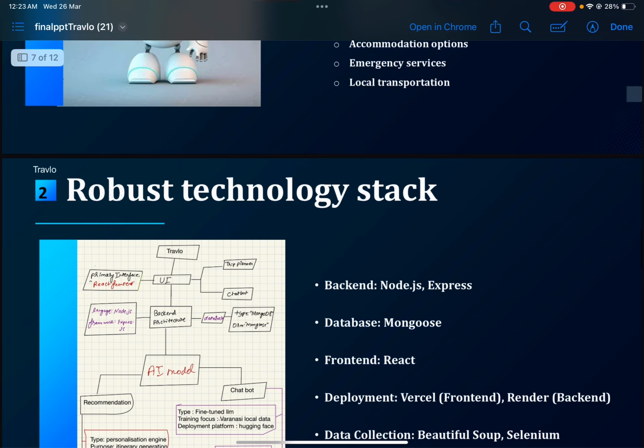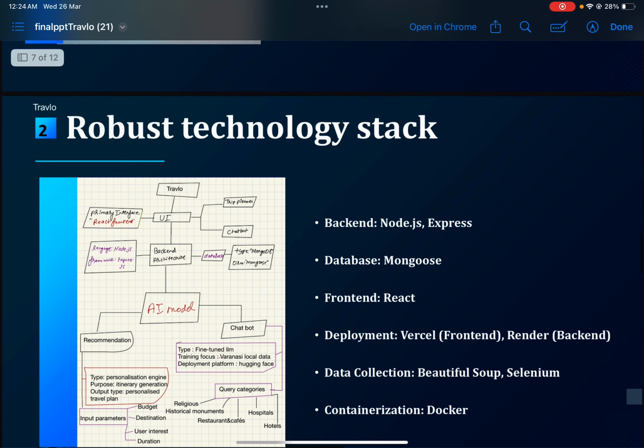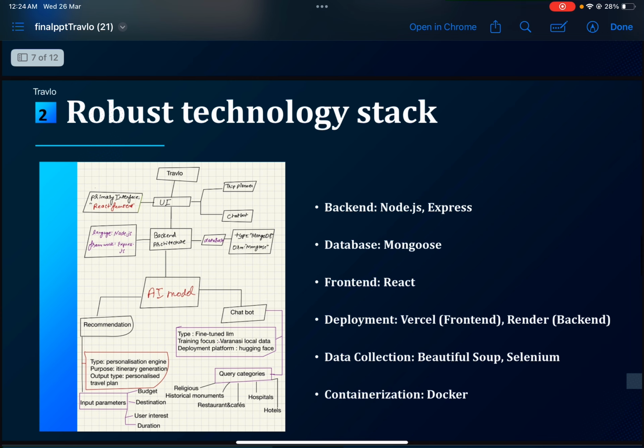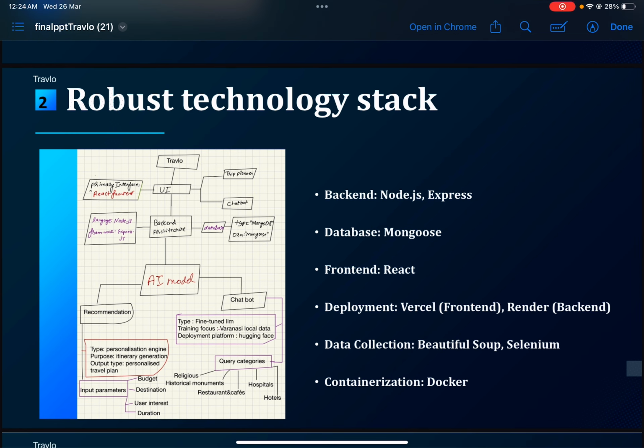Then this is our robust technology stack. Here I will discuss the Travello web application. The UI has two main components: the travel planner and the travel chatbot, and the tech stack we have used is a React front end.